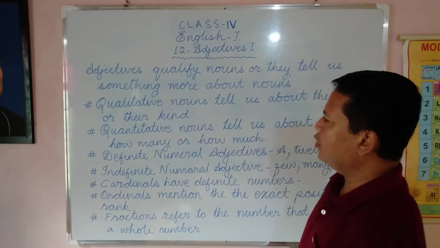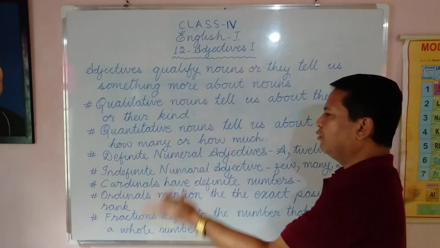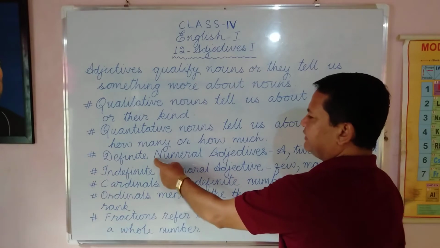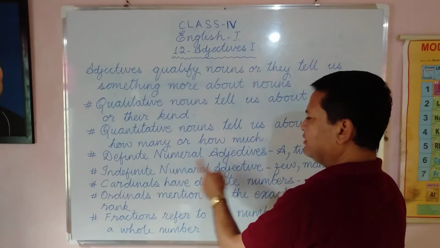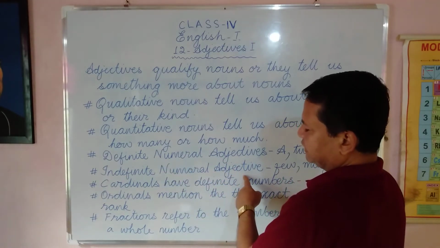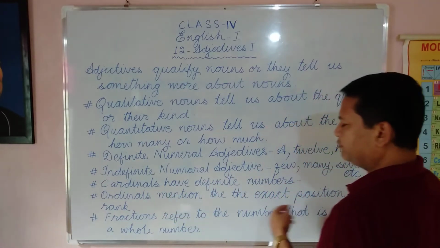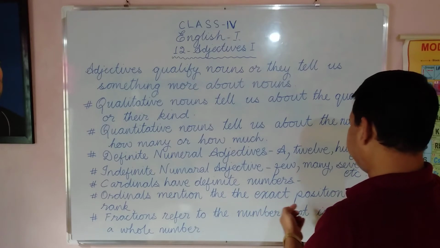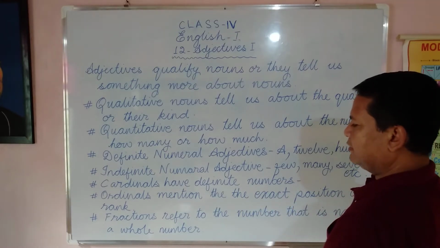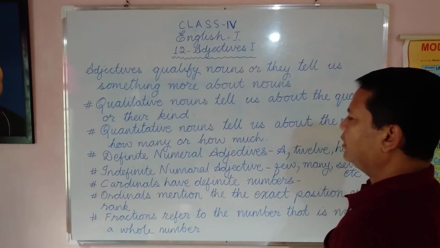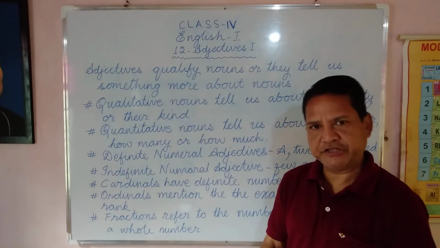Then again, quantitative, meaning how many or how much, is divided into different groups like definite numeral adjective and indefinite numeral adjective. Then it goes to cardinals, which have a definite number, and ordinals, which mention the exact position or rank. Then come fractions, which refer to a number that is not a whole number. Now let's go in depth.